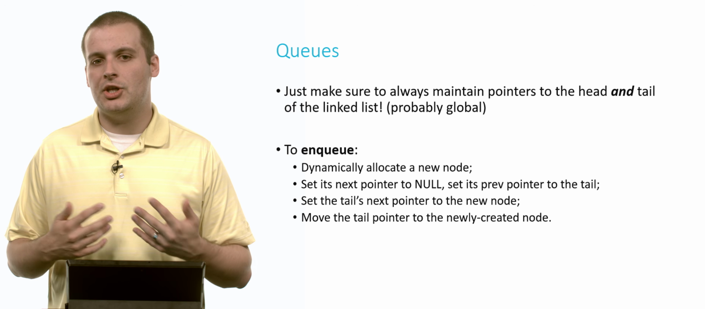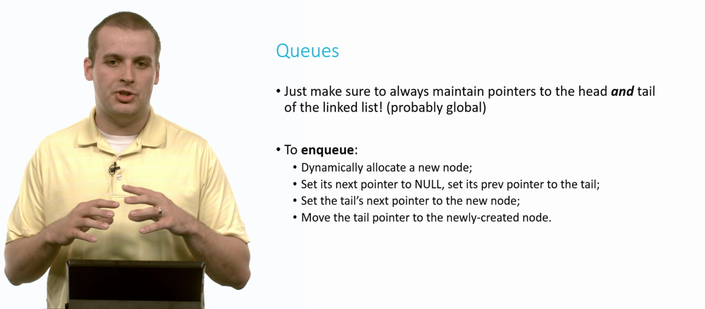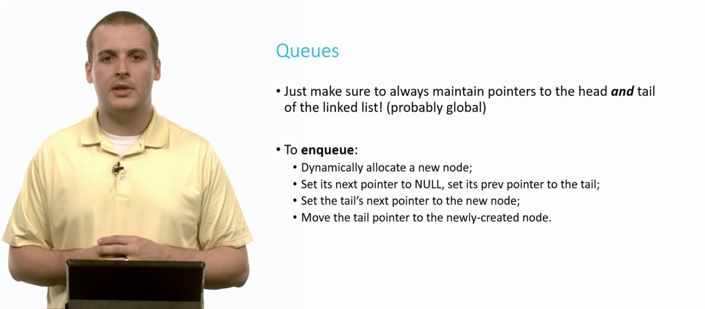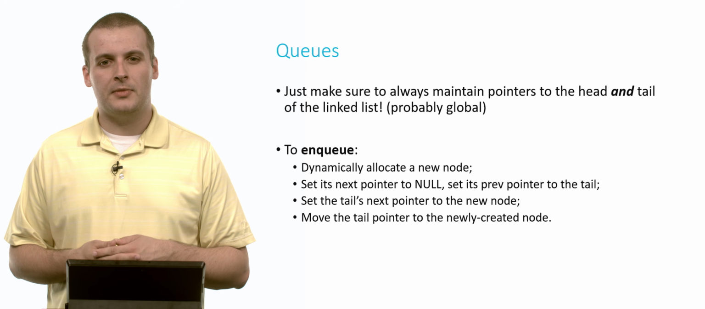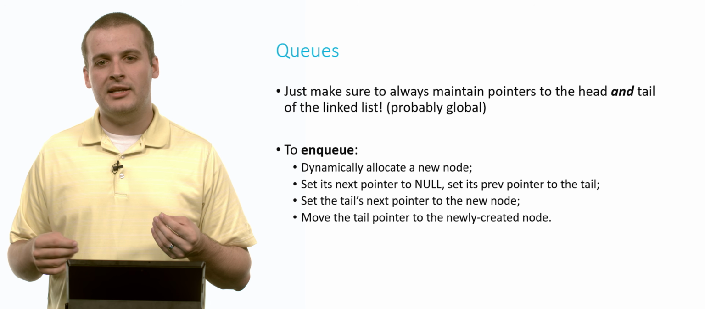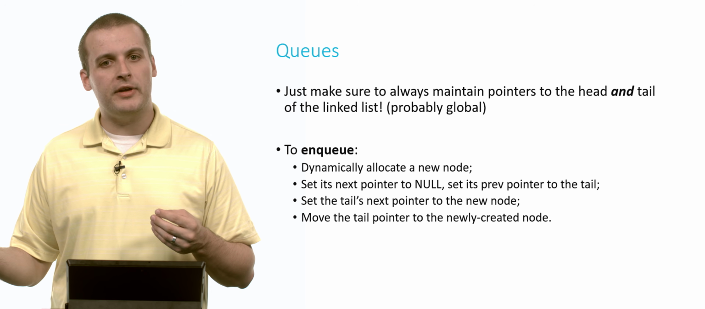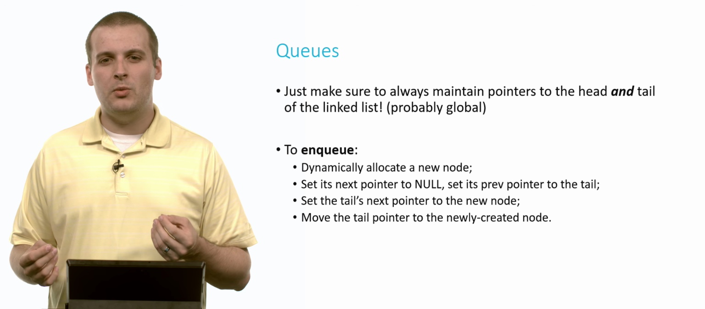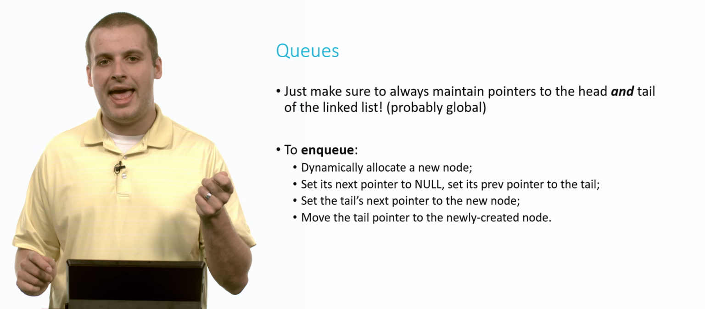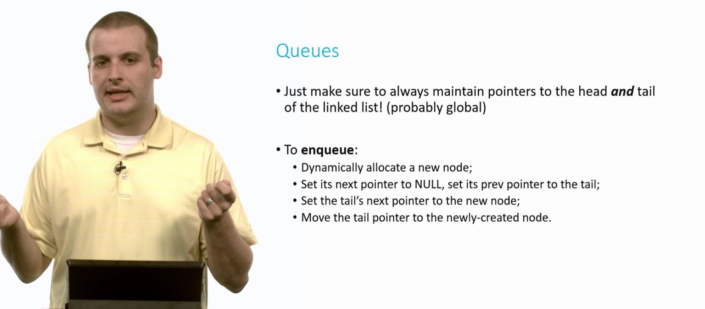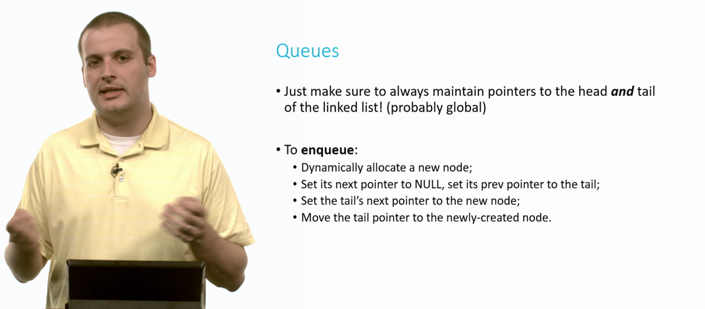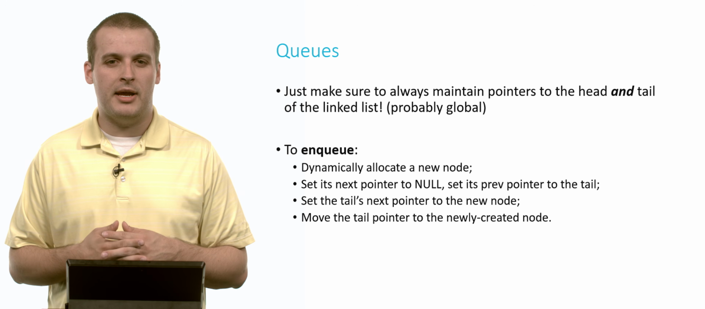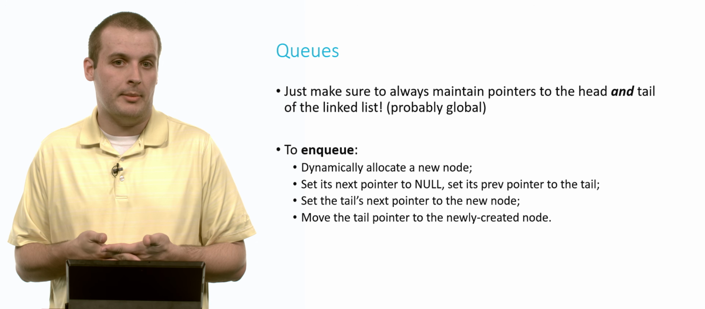If we want to enqueue, so again, we're switching to a linked list-based model here. If we want to enqueue, we want to add a new element. Well, what do we need to do? First of all, because we're adding to the end and removing from the beginning, we probably want to maintain pointers to both the head and the tail of the linked list, tail being another term for the end of the linked list, the last element in the linked list. And these will probably, again, be beneficial to us if they are global variables.